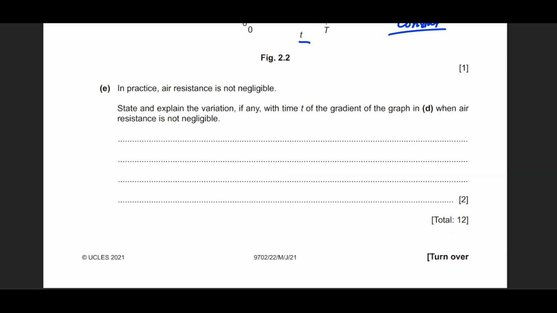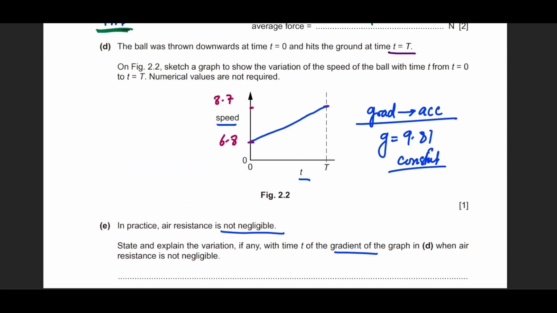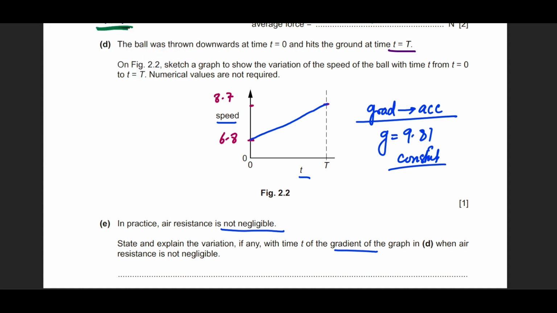He says that in practice, the air resistance is not negligible. Yes, we know that, right? State and explain the variation, if any, with time t of the gradient of the graph in part D when air resistance is not negligible. This is a case of terminal velocity. Now, of course, this is not going to achieve terminal velocity, but we understand that this topic overlaps with that. If that had been the case, then the graph would have gone something like this.